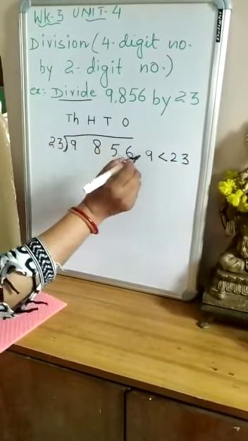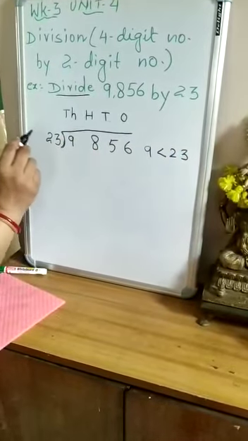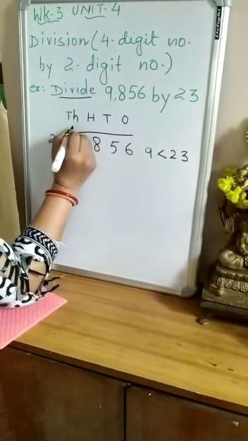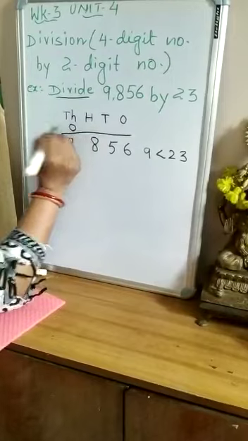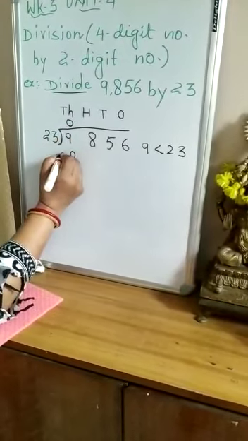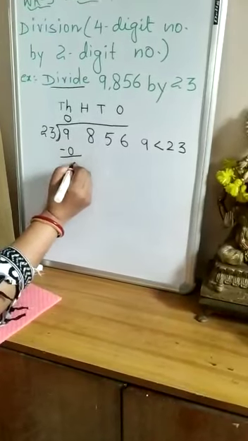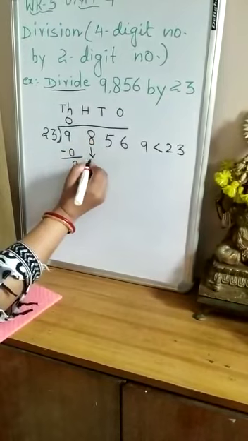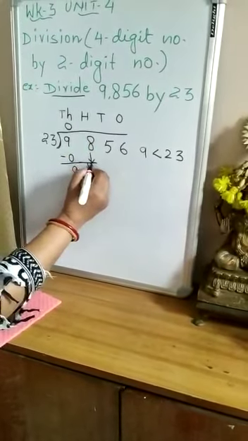We cannot start from 1. We have to multiply 23 by 0. So I will put 0 at the thousands place. 0 times 23 is 0. Now I will do the subtraction. 9 minus 0 is 9.